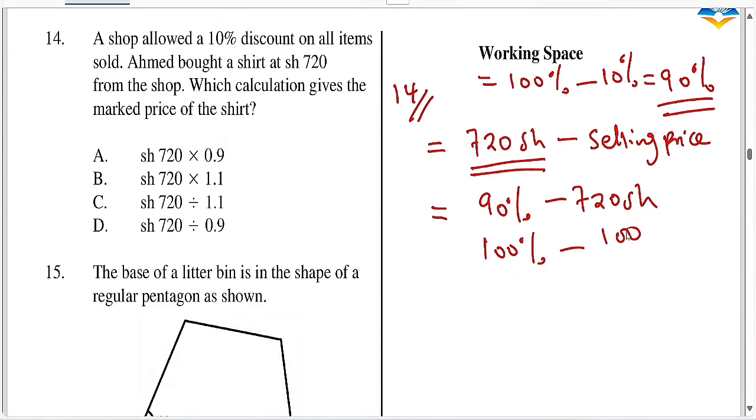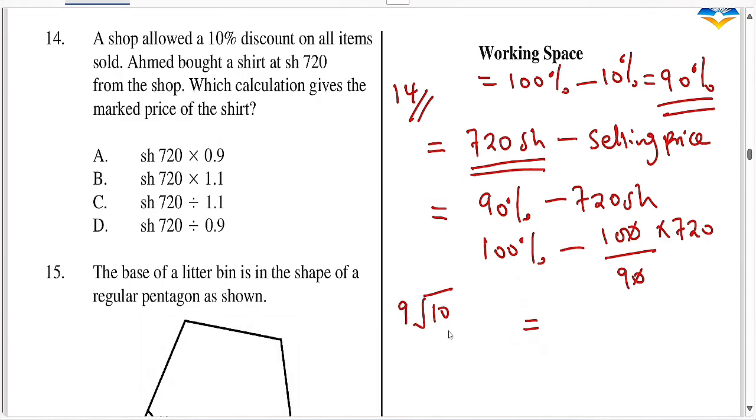So you take 100 over 90 multiplied by 720 shillings. 100 divided by 90 is 10 over 9. Let's just take 10 divided by 9.